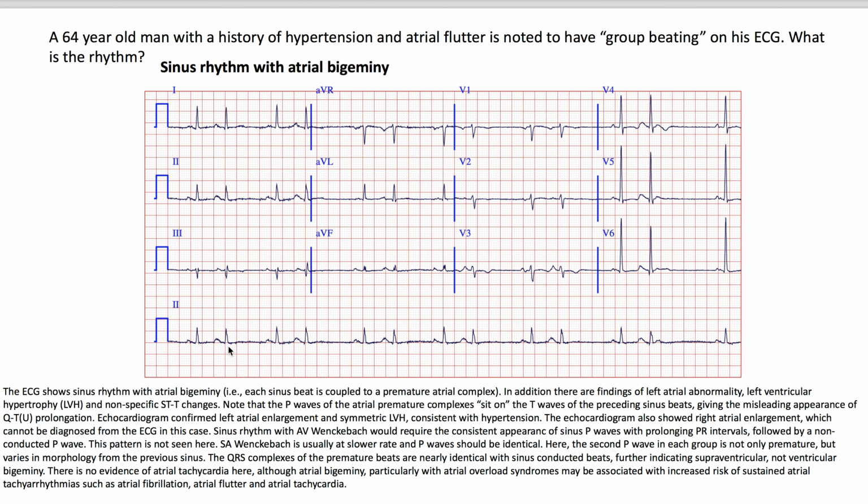There is no evidence of atrial tachycardia here, although atrial bigeminy, particularly with atrial overload syndromes, may be associated with increased risk of sustained atrial tachyarrhythmias, such as atrial fibrillation, atrial flutter, and atrial tachycardia.